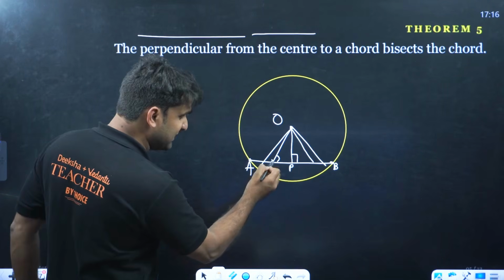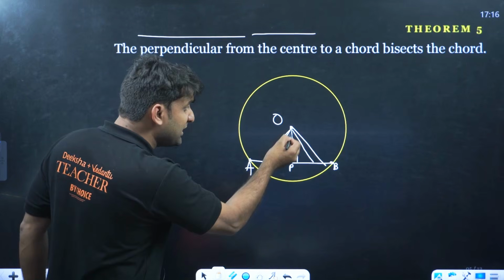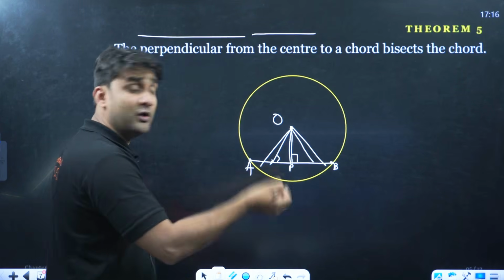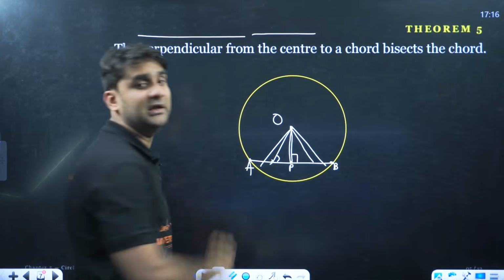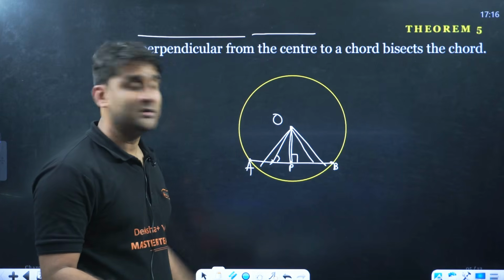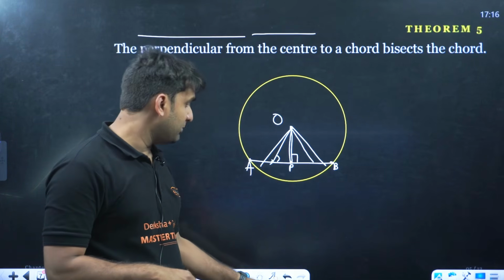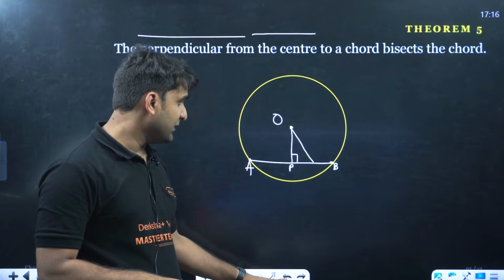And they are not at the center also. So the line which is perpendicular to the chord will pass exactly through the center of the chord, and it implies that the chord will be divided into two equal parts. Clear everyone? I hope this is clear to you.